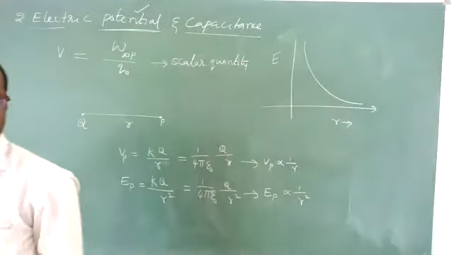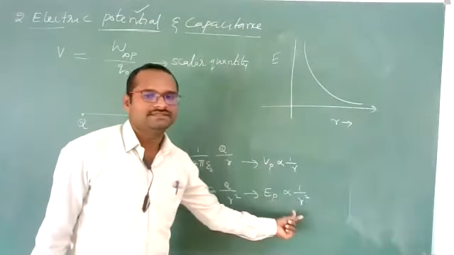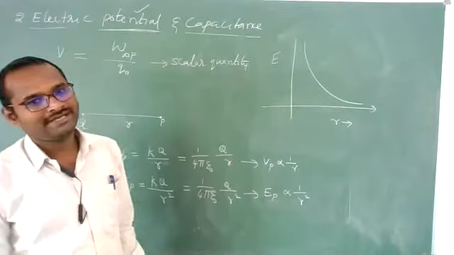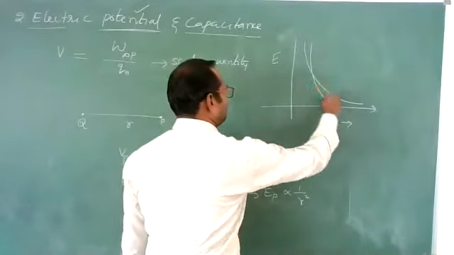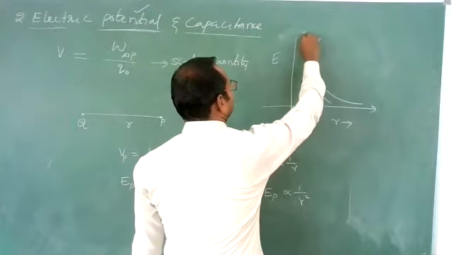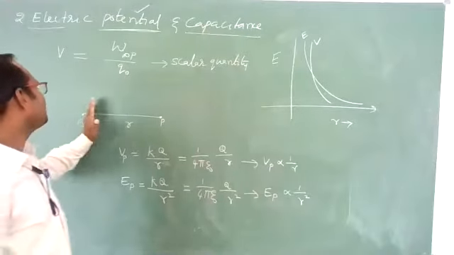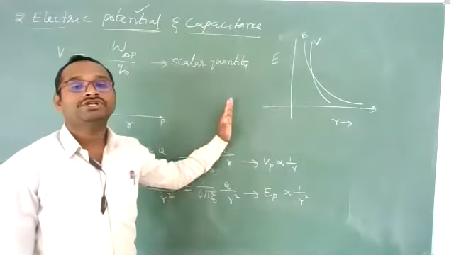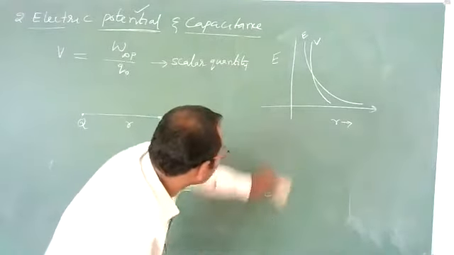One by r square means as the distance is increasing, electric field will decrease. Potential is 1 by r, a rectangular hyperbola. This is potential, this is electric field. Means from this charge q, as you are moving away, potential will decrease. Are you getting, students?